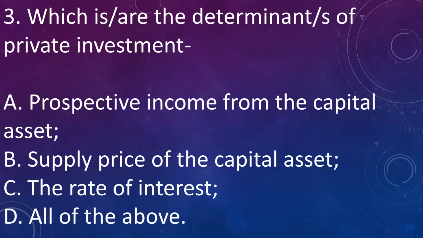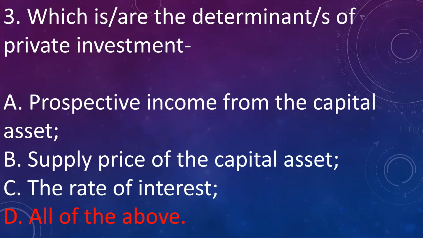Third, which are the determinants of private investment? A. Prospective income from capital asset. B. Supply price of capital asset. C. The rate of interest. D. All of the above. Answer is D. All of the above. Prospective income from capital asset, supply price of capital asset and rate of interest. These all are the determinants of private investment.